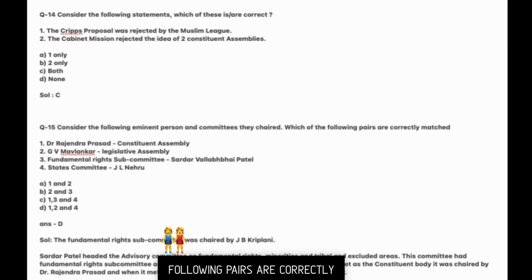Next, consider the following eminent persons and committees they chaired. Which of the following pairs are correctly matched? 1. Dr. Rajendra Prasad, Constituent Assembly. Second, G.V. Mavlankar, Legislative Assembly. 3. Fundamental Rights Subcommittee, Sardar Vallabhbhai Patel. 4th, States Committee, Jawaharlal Nehru.